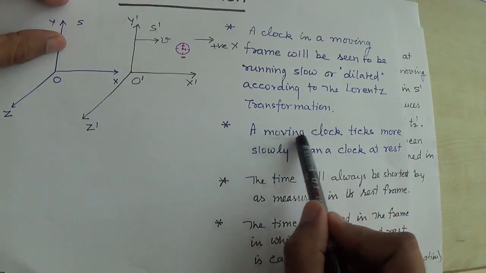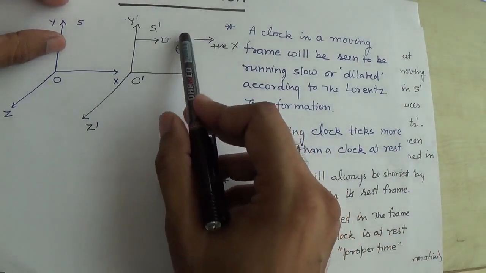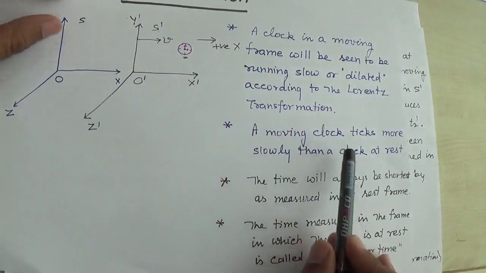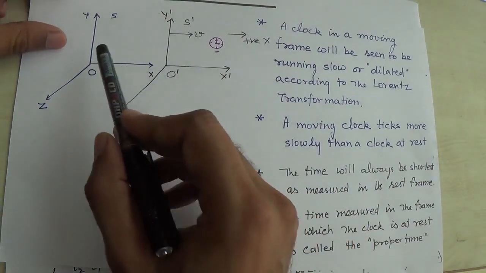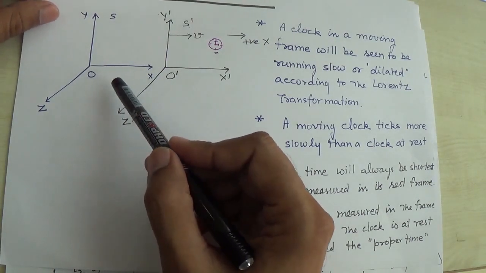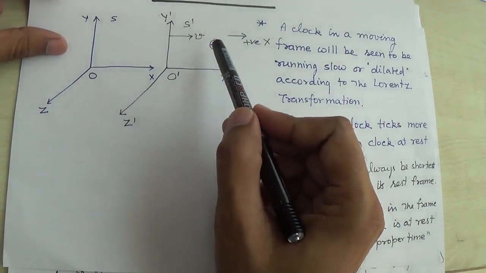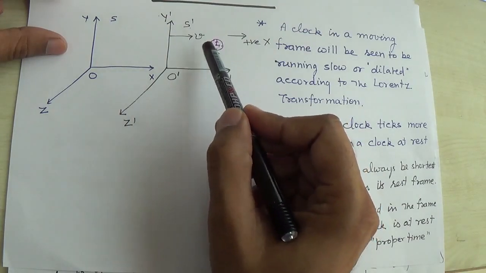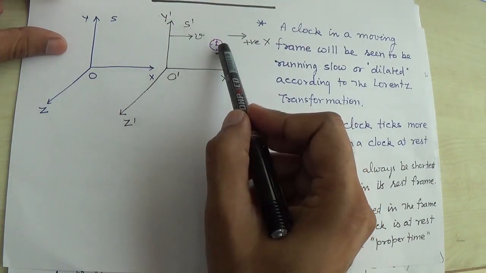So where is the moving clock? The moving clock is here in the moving frame, right? And the rest frame is this one. So you can say that this moving clock time measured by the O prime observer will be proper.